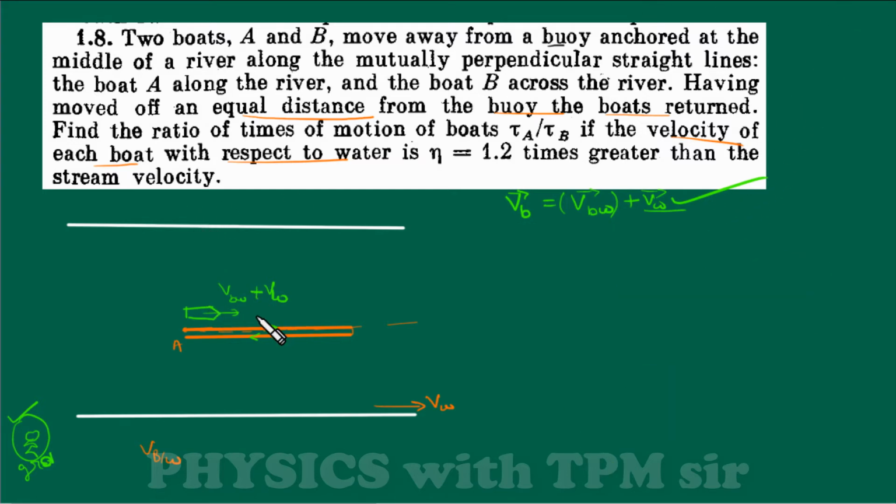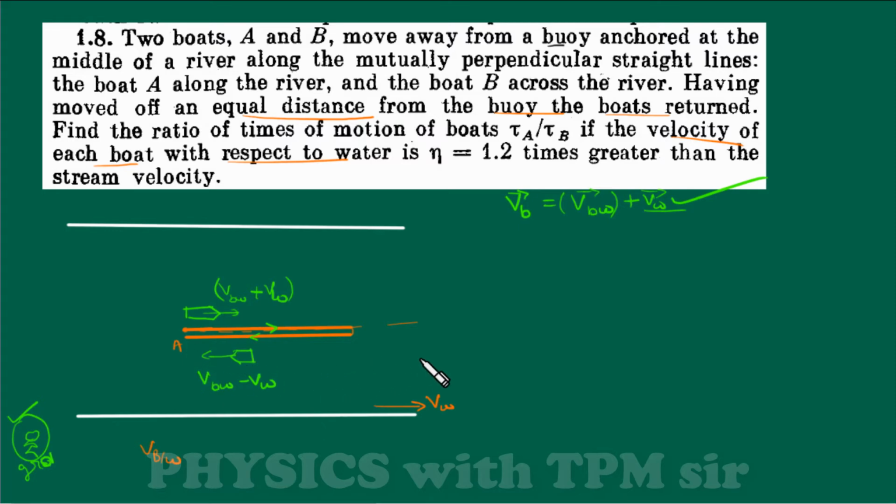So actually this was really easy, but I dived more into this. Now we know that when it is going in the direction of the flow, we will call it downstream, then its velocity will be VBW plus VW, and when it is coming back its velocity must be, in the ground frame as seen by this person on the ground, VBW minus VW, इन दोनों का subtraction हो जाएगा.